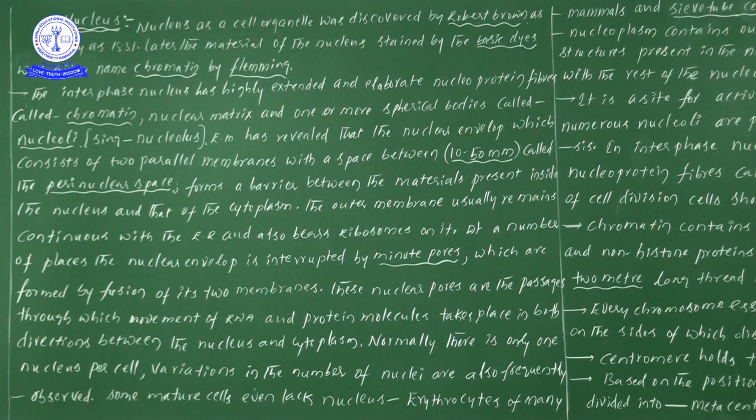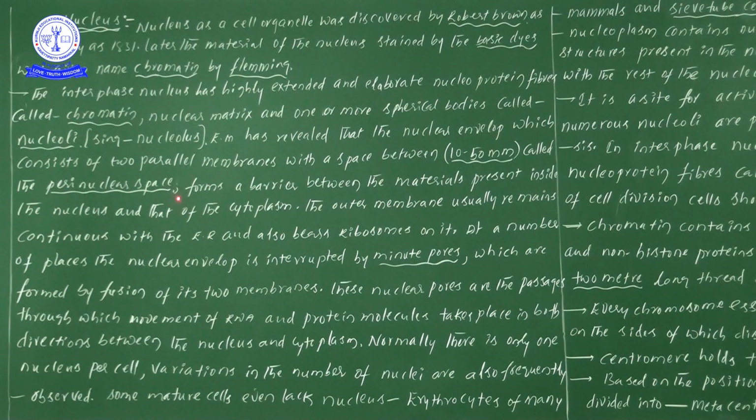Understood? In all these cases, the empty space definitely starts with peri. If empty space is there between the two membranes of the nucleus, it is the perinuclear space. In case of mitochondria, it is the perimitochondrial space. If the empty space is situated between the two membranes of the chloroplast, we call it the periplastidial space. I hope you understood this one.